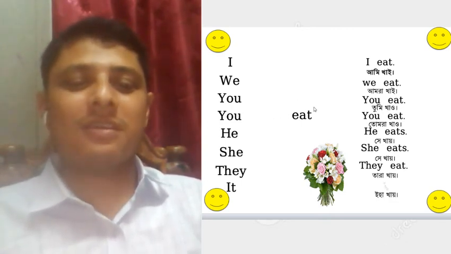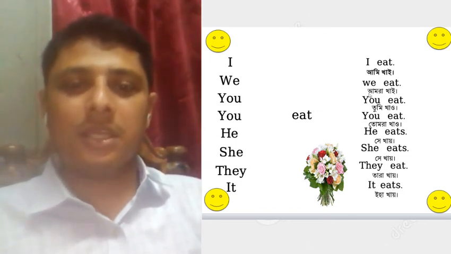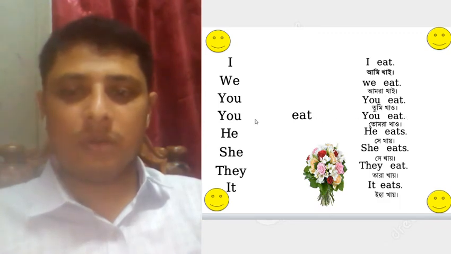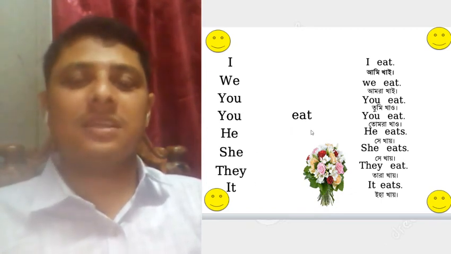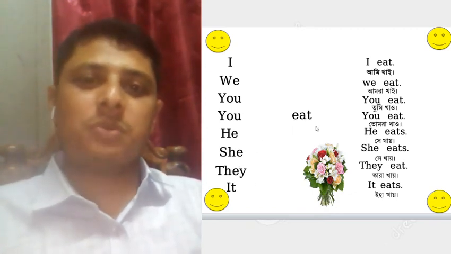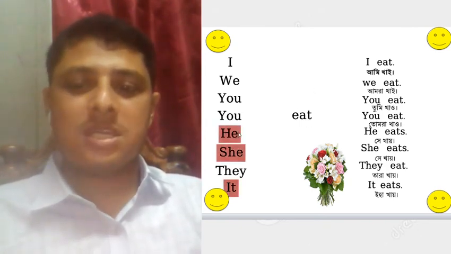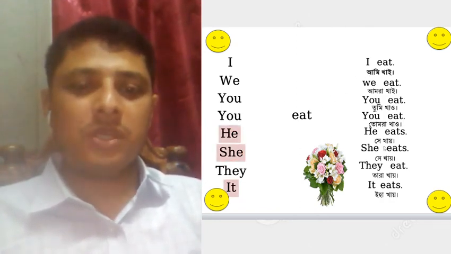So that it eats. So here you can see I eat, ami khai, we eat, amra khai, you eat, tumi khao, you eat, tomra khao, he eats, she khai, she eats, she khai, they eat, tara khai, it eats, iha khai. So dear students, I think you observe the fact that when we use he, she, it as a subject, we use s with the verb.